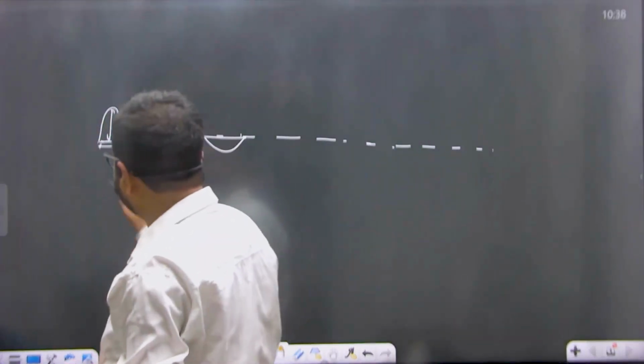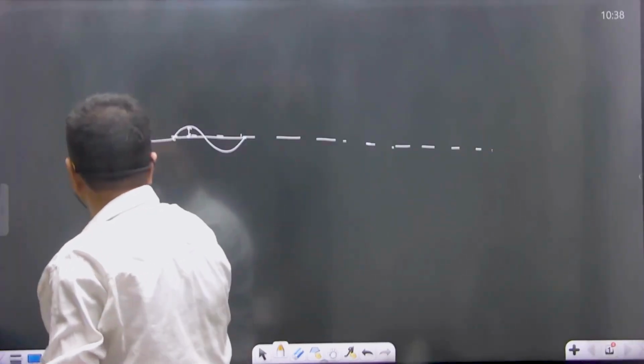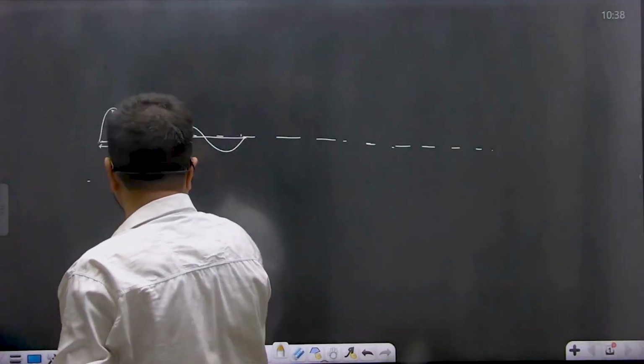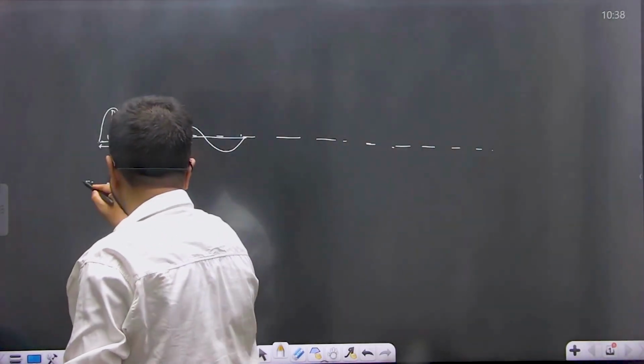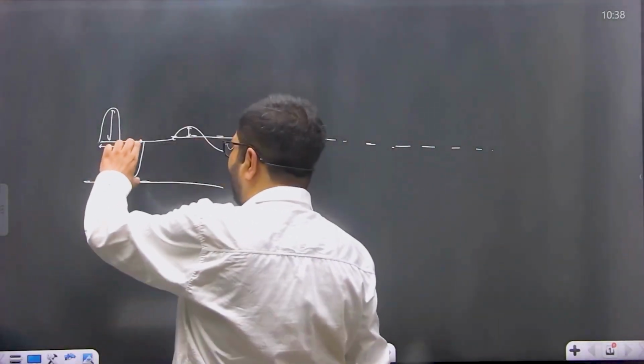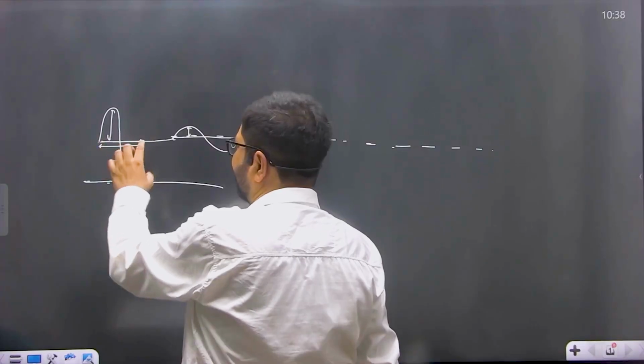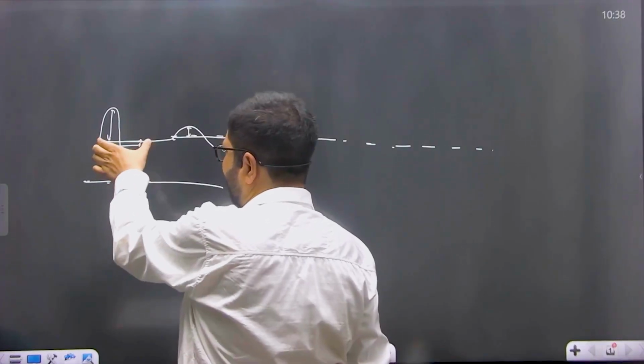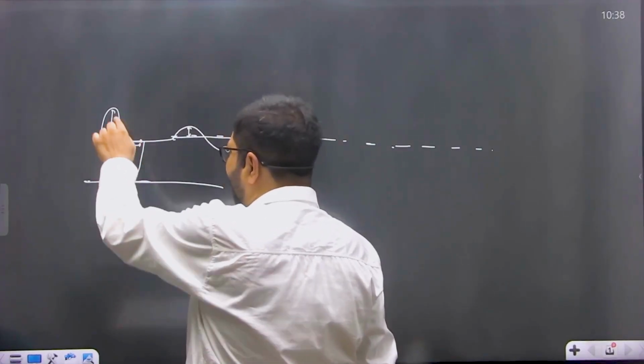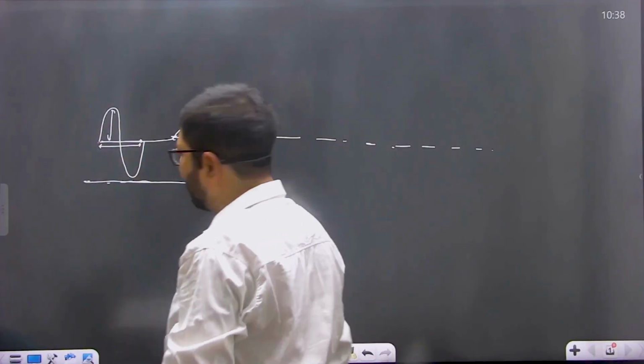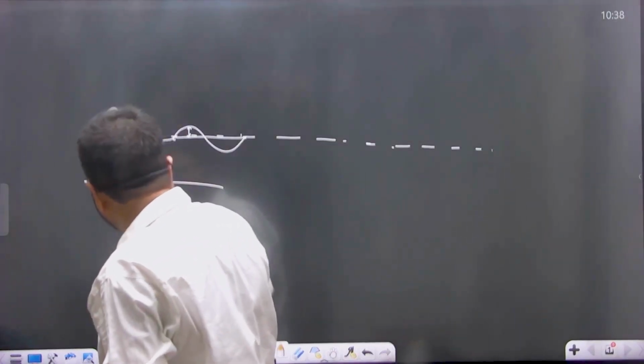And when it comes sufficiently close to the coast, the depth of water decreases. The depth of water decreases. When the depth of water is approximately half of its wavelength, the wave begins to feel the bottom. And that place is known as plunge line.